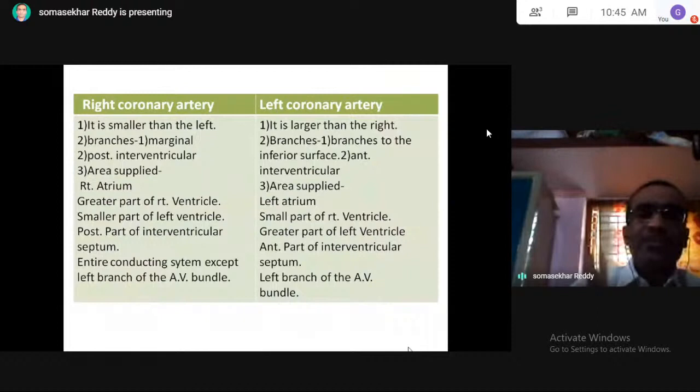The right coronary artery supplies the right atrium, as the name indicates, and most of the right ventricle.